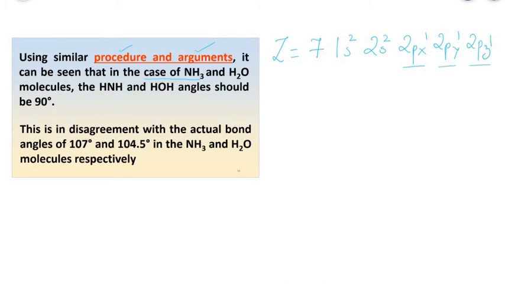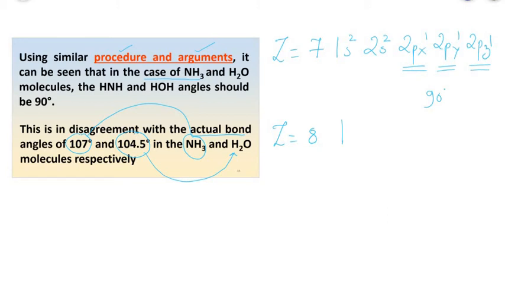All of them are having a single electron, and when they overlap with the 1s1 orbital of a hydrogen, the angle formed between the 2px1, 2py1 and 2pz1 should be 90 degrees. But we have seen that there is a disagreement with the actual bond angle, that is it will be 107 degrees in the case of the ammonia molecule, and similarly in the case of the water molecule the bond angle will be 104.5 degrees.